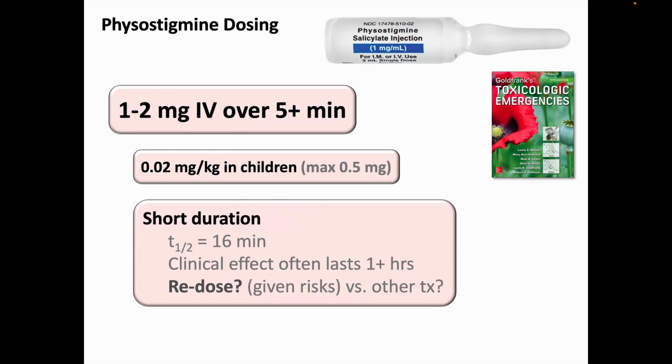If you're going to use physostigmine, per the chapter recommendations, it's given in a dose of 1 to 2 milligrams IV over at least 5 minutes. Kids get 0.02 milligrams per kilogram up to a maximum of 0.5 milligram. What I typically do is drop 2 milligrams as my maximum dose and give 0.5 milligram aliquots every few minutes while standing at the bedside and directly observing the effects.